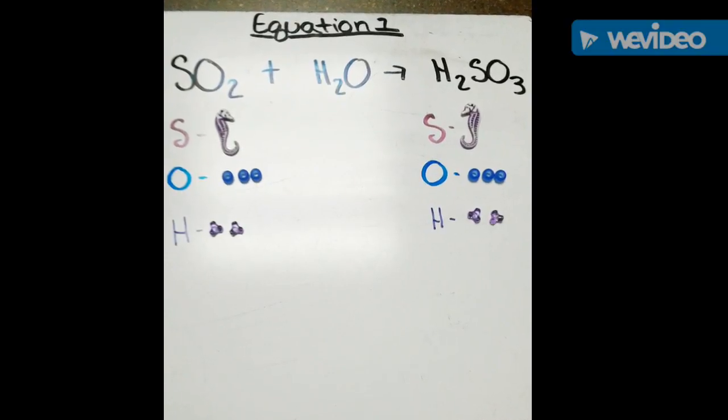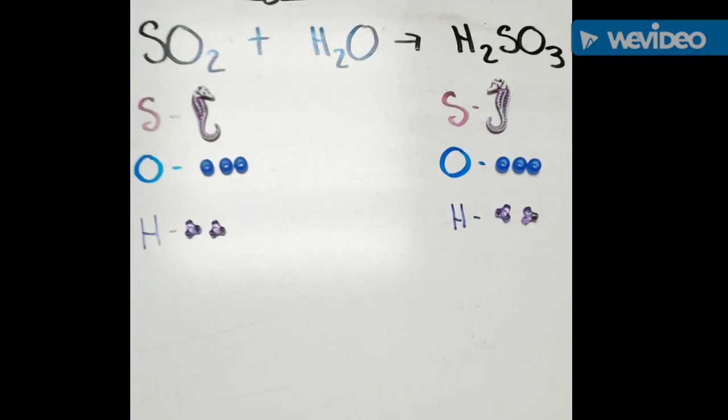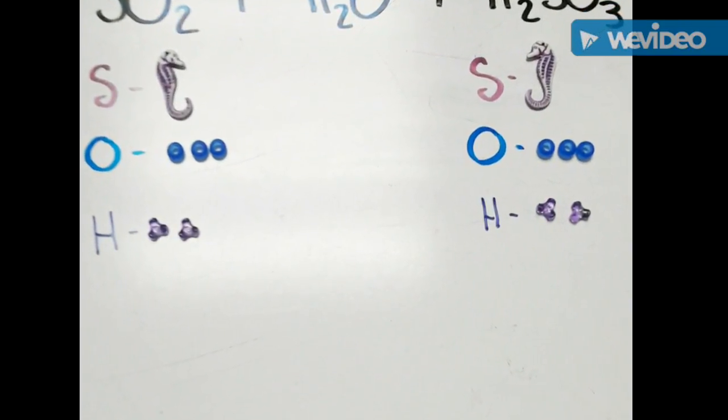Equation 1. There is 1 sulfur on each side, and 3 oxygen on each side. There are also 2 hydrogen on each side. This means the equation is already balanced.